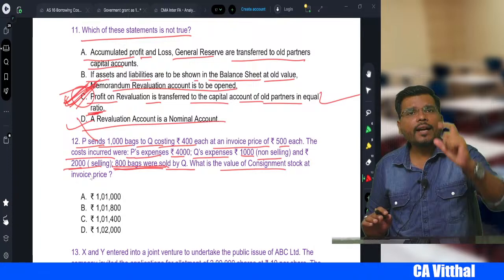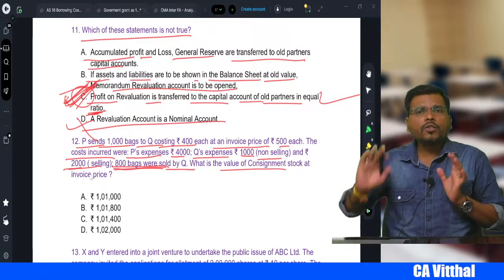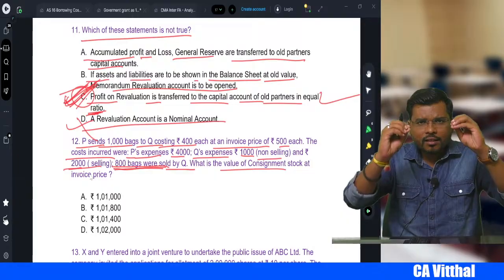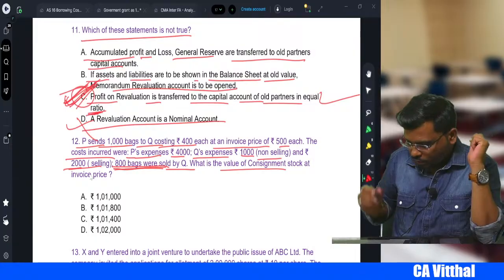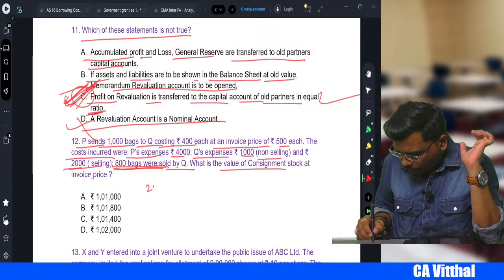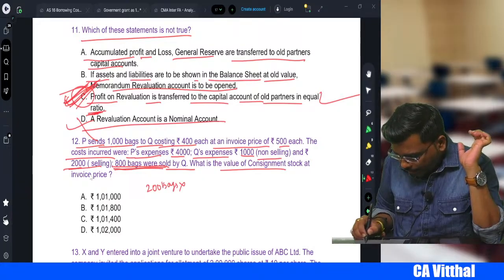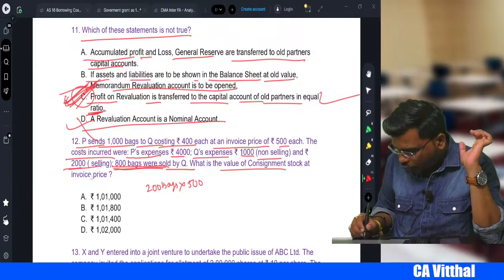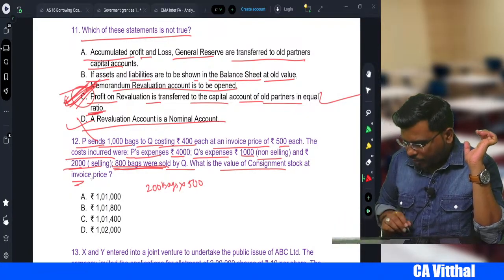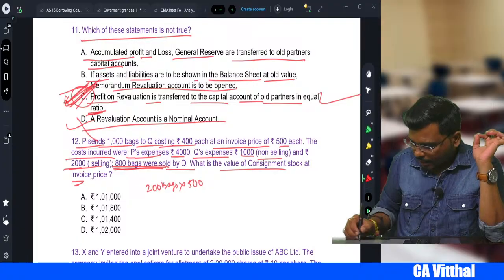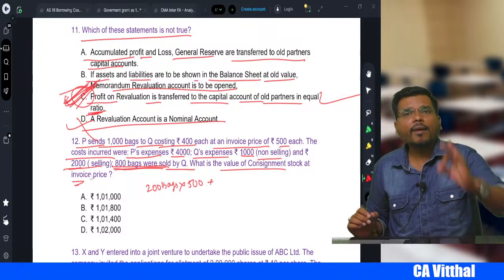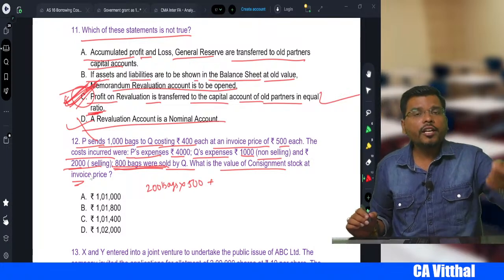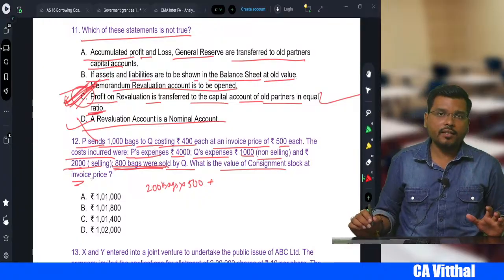How much was total bags, sir? 1000 bags. Out of that, how many bags sold, sir? 800. How many bags are left? Closing balance 200, right? 1000 minus 800. So 200 bags into what's the invoice price, sir? 500. Because they ask you what? Consignment stock at the invoice price. Okay, 200 into 500 plus what we need now, sir? The proportionate expense incurred by the consignor and proportionate non-recurring expense incurred by the consignor. Always remember three.